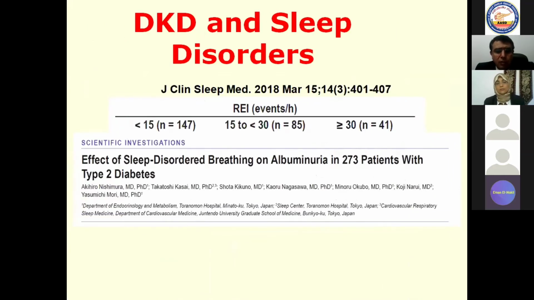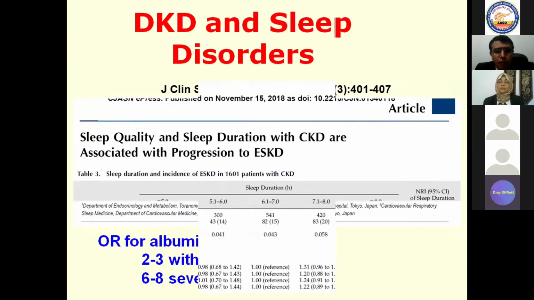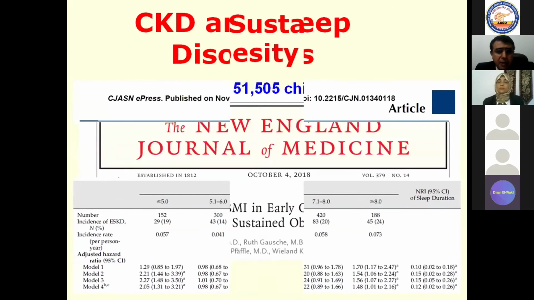What about sleep disorders? It is very, very important to ensure that your patients have a very good sleeping pattern, because they have found that the presence of sleep disordered breathing, because of the hypoxia, of course, in the kidney, hypoxic nephropathy, will increase albuminuria, which may, of course, lead to more progression of the diabetic kidney disease. And so please ensure that the patient has a good sleep quality without sleeping disorders in breathing.